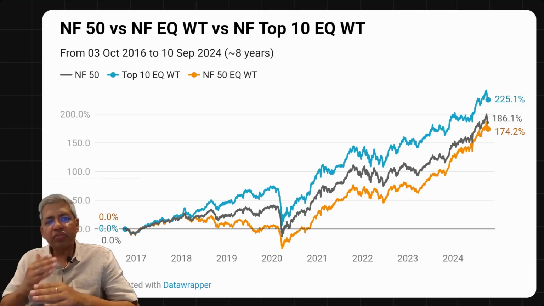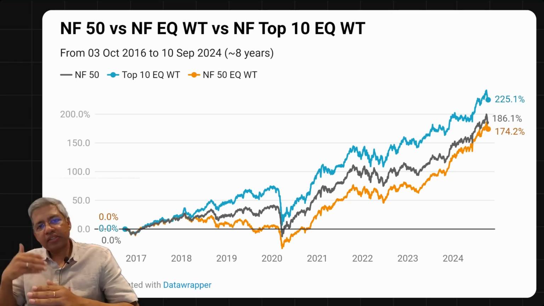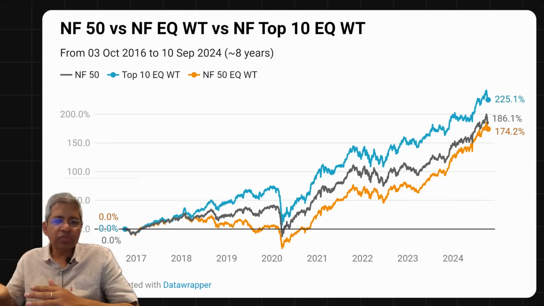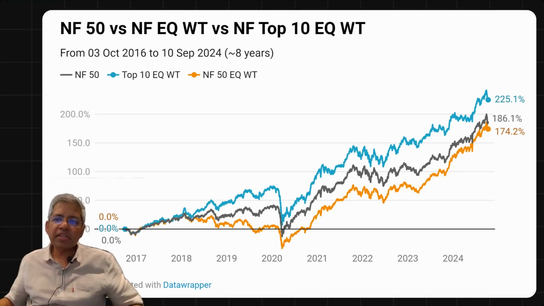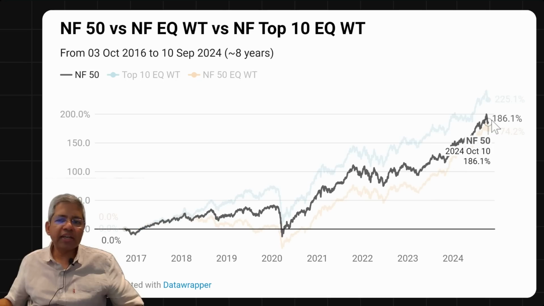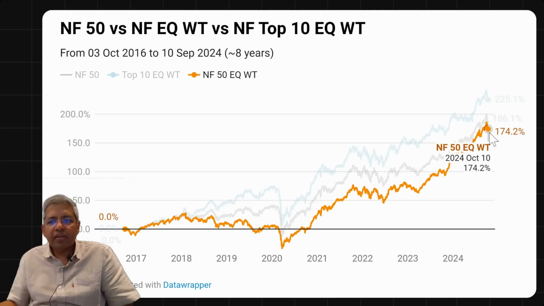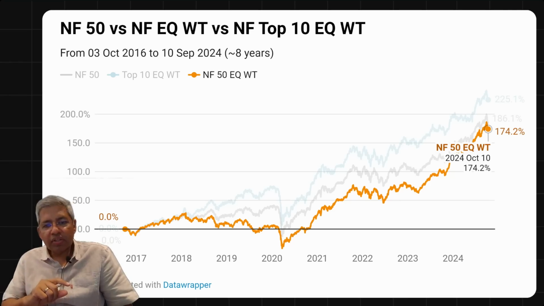So when we look at Nifty 50 versus Nifty equal weight versus Nifty top 10 equal weight, this is what we see in the last 8+ years. We see that Nifty is the black line. So Nifty has returned 186% in this period. Nifty equal weight has returned 174%, slightly less than Nifty actually. And this is the scene over the last 8 years.